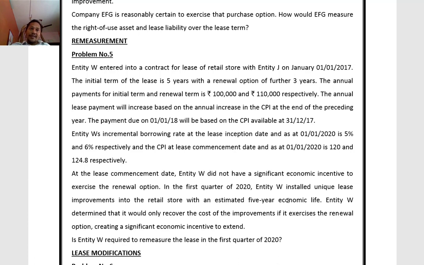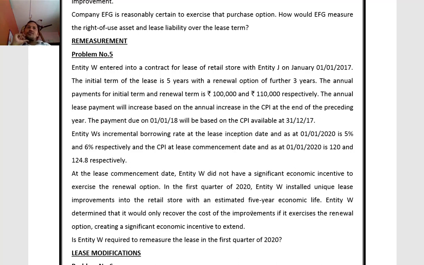Entity W determined that it would only recover the cost of improvements if it exercised the renewal option. Now, we invested in the improvements in the retail store, which have an economic life of 5 years. These investments we can recover only if we exercise the renewal option, creating a significant economic incentive to extend. Is entity W required to remeasure the lease in the first quarter of 2020?